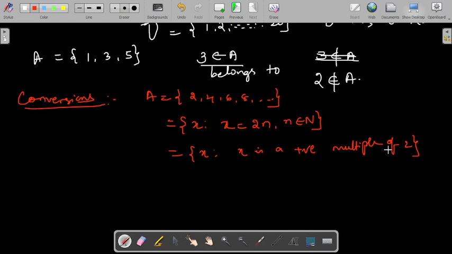So in the entire video we started with the definition of a set, some examples of sets, how to represent a set in set builder form and roster form, then different types of sets starting from the empty set, finite and infinite sets, singleton sets, then subsets, power set, and universal set. These are different types of sets.